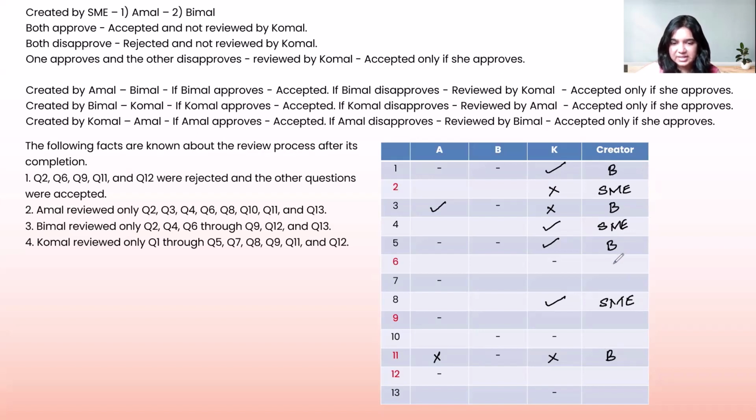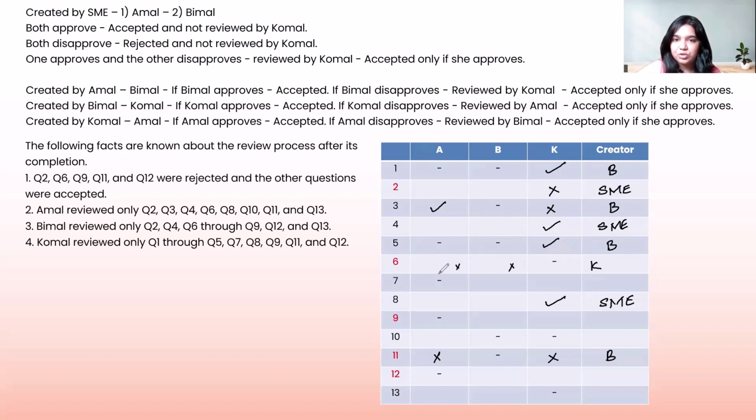Let's take a look at question number 6. Now for 6, we know that Komal has not reviewed it at all. A and B both have reviewed it. So if we take a look at Komal's creation, if Amal approves, it is accepted. If Amal disapproves, it is reviewed by Bimal. So if Komal has created it, Amal must have disapproved it and therefore it has come to Bimal, and Bimal has also disapproved it. This is one scenario.